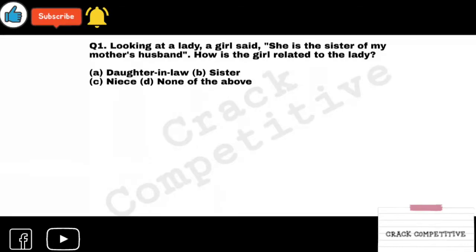Looking at a lady, a girl said, "She is the sister of my mother's husband." So you have to know which relation comes earlier. Does the sister relation come earlier or the mother's husband? First of all, you have to remember that when you are reading a question, you have to read it once or twice to understand the meaning.